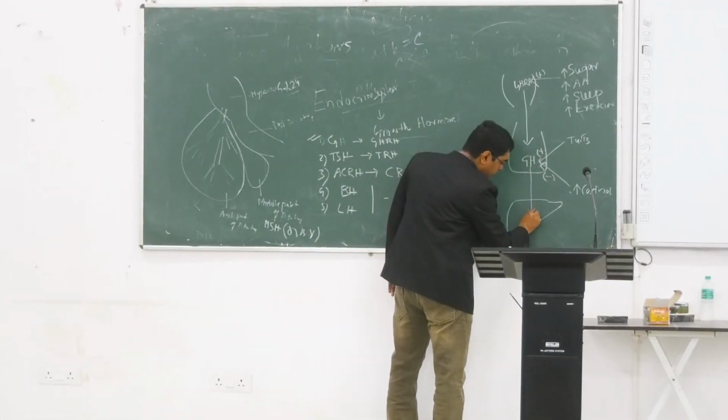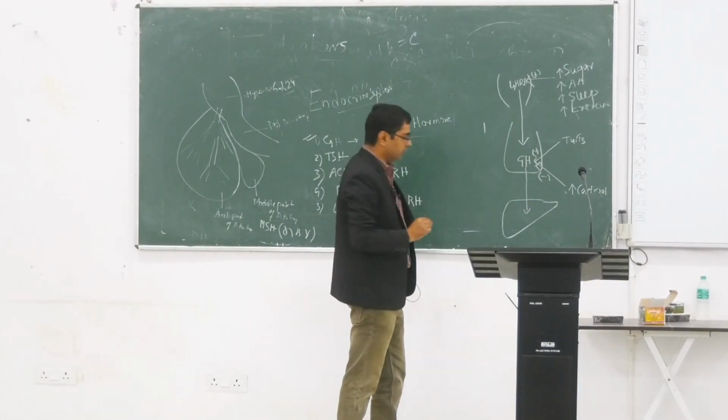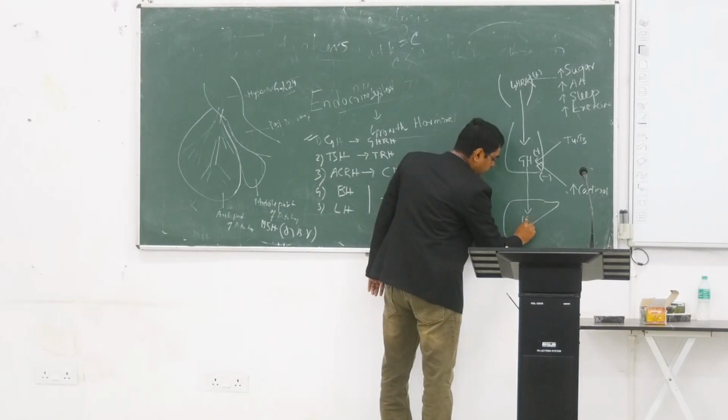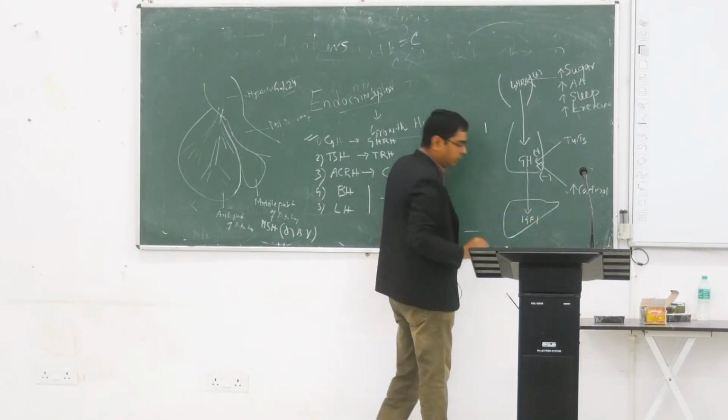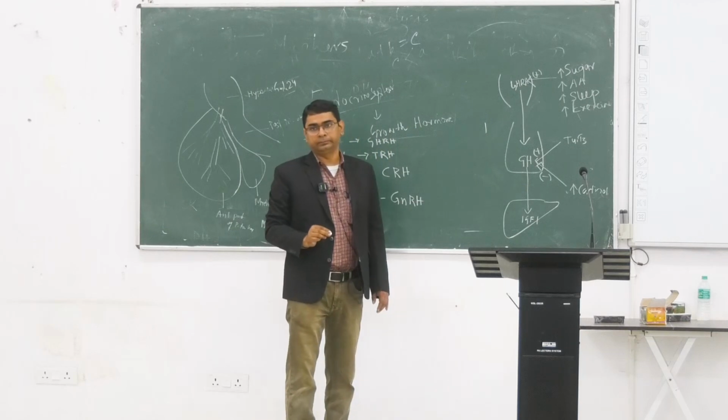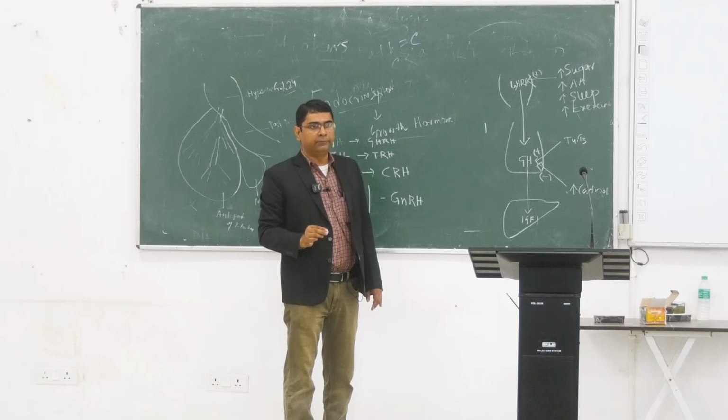In the liver. সেখানে কি সিক্রেশন হচ্ছে? IGF-1, insulin-like growth factor 1. Now, what is the feedback mechanism?